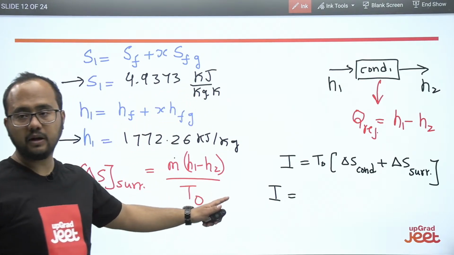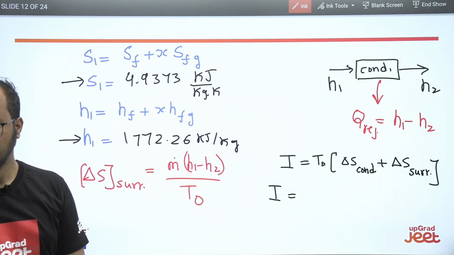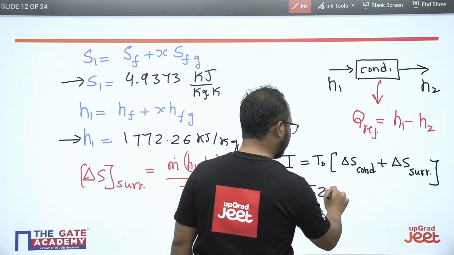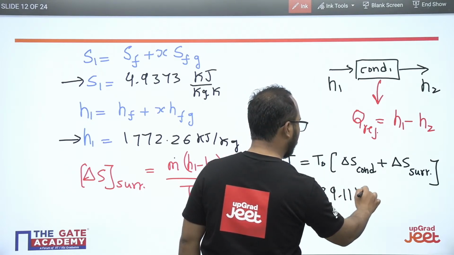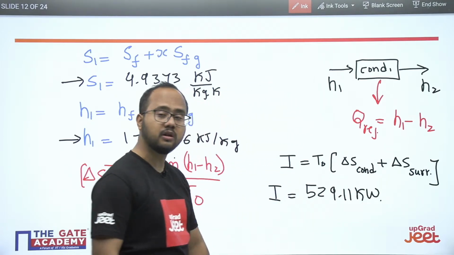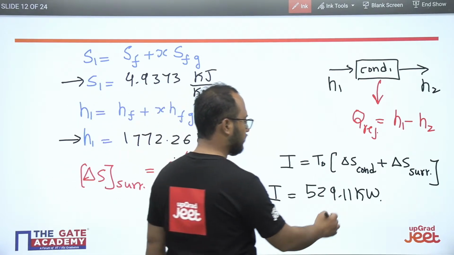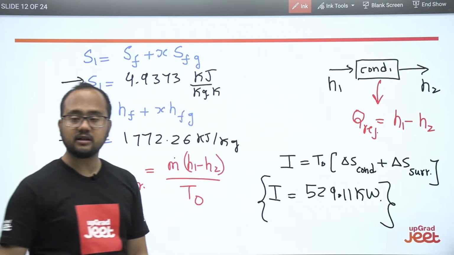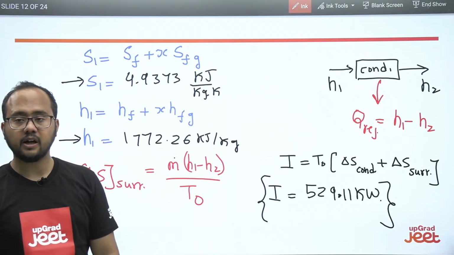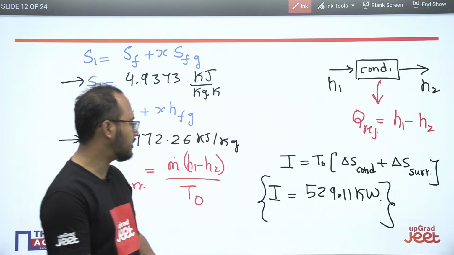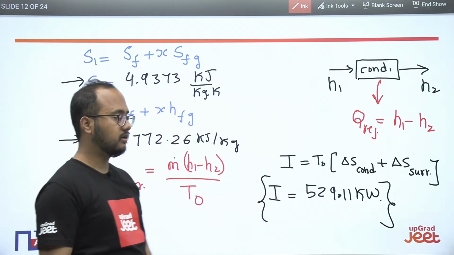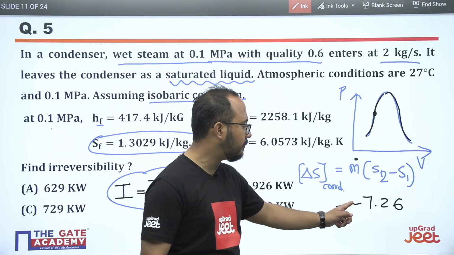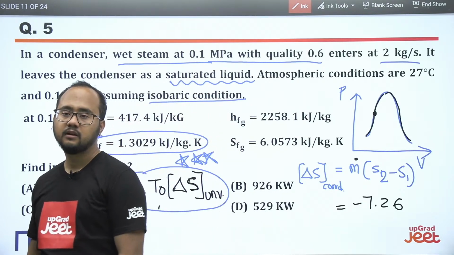So the final answer, I am mentioning here. The final answer is 529. Please try to solve this particular question. It is very important. Such type of multi-concept questions will be asked in the GATE examination, where more than two or three concepts are involved. Okay, Gautam, please check this answer: 529.1 kilowatt. Entropy change for the condenser is minus 7.26. Right?